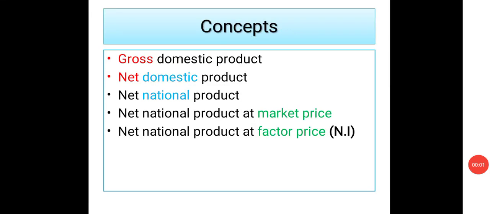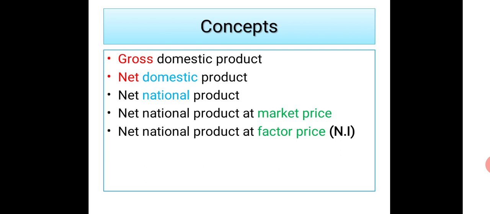In this session, we will be dealing with different concepts related to national income. Okay, so we need to start with gross domestic product, and our aim is to reach net national product at factor price. So as you can see in this slide, I have highlighted different words in each concept, right?